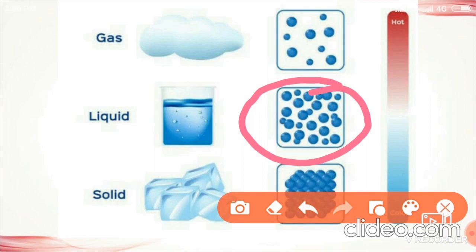Then, how are the particles arranged in gases? In gases, the particles are widely separated from one another. Or you can say, they have very little hold on each other. They therefore have more freedom to move, meaning they can move far apart from each other. Hence, gases have neither a fixed shape nor a definite volume.